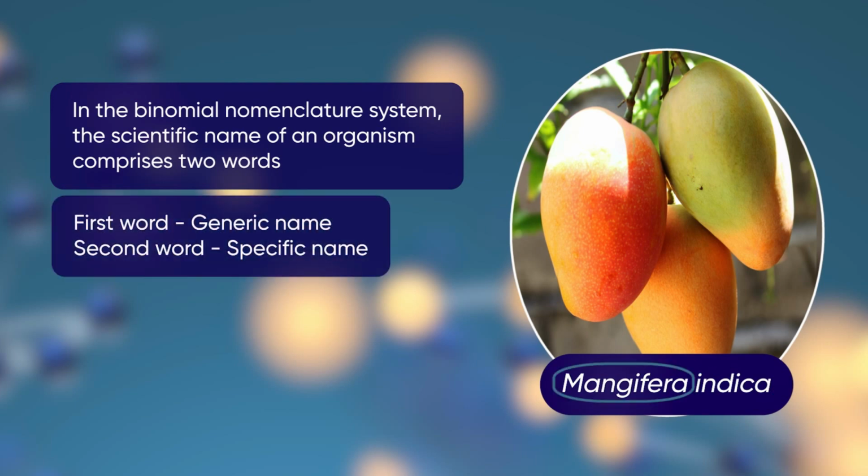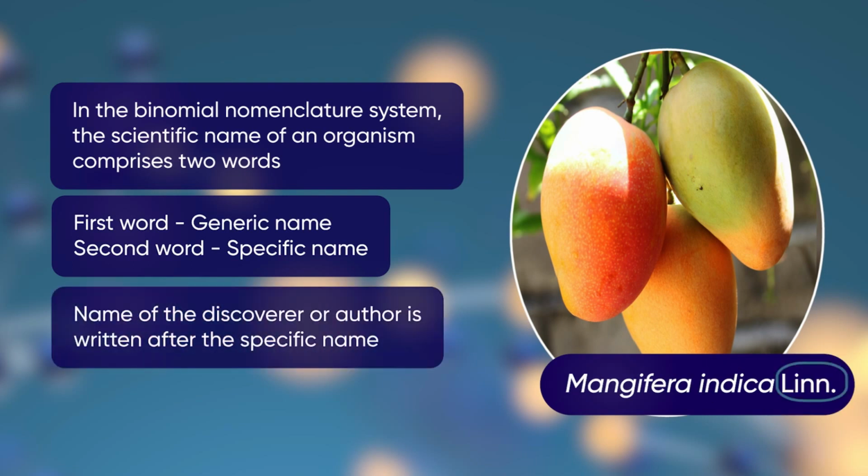In the binomial nomenclature system, the scientific name of an organism comprises two words. The first word is the name of the category called genus and is referred to as the generic name. The second word is the name of the species and is called the specific name. Sometimes the name of the discoverer or author is written after the specific name.